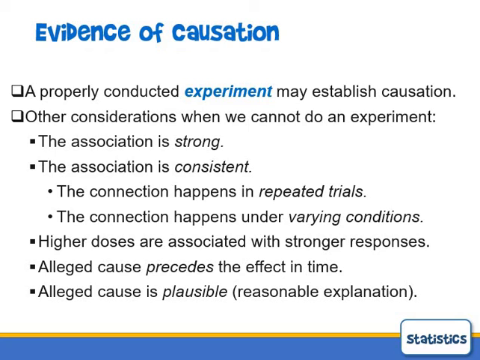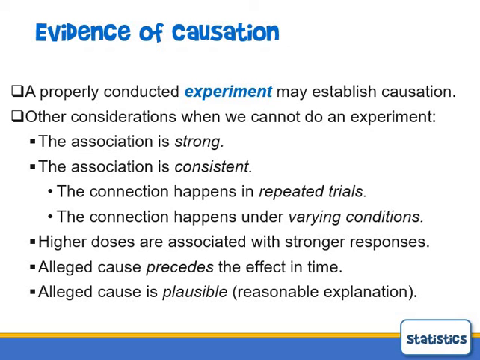So just some advice on causation. We want to show causation a lot of times, but the only good way to do that is with randomized experiments that we'll talk about later in this class. If you can't do that, then some things to look for. The stronger the association, the better the evidence. The more consistent it is, the better: if you can repeat it over and over in different trials and keep getting the same result, that's better evidence.